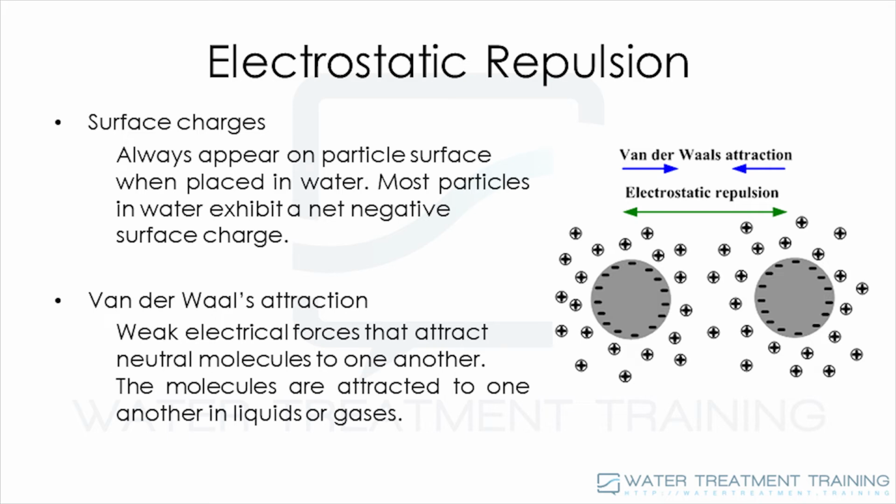Electrostatic repulsion is the mechanism that controls particle stability. The development of electrostatic repulsion involves surface charge and van der Waals forces of attraction. Surface charges on hydrophilic surfaces may originate from a variety of sources, such as the dissociation of inorganic groups such as hydroxyl or carboxyl groups on the particle surface, replacement of negative silicon atoms by a positive aluminum ion resulting in a reduction of the net negative charge on the surface, and the adsorption of negatively charged polymers such as fulvic acid molecules onto the positively charged calcium carbonate.